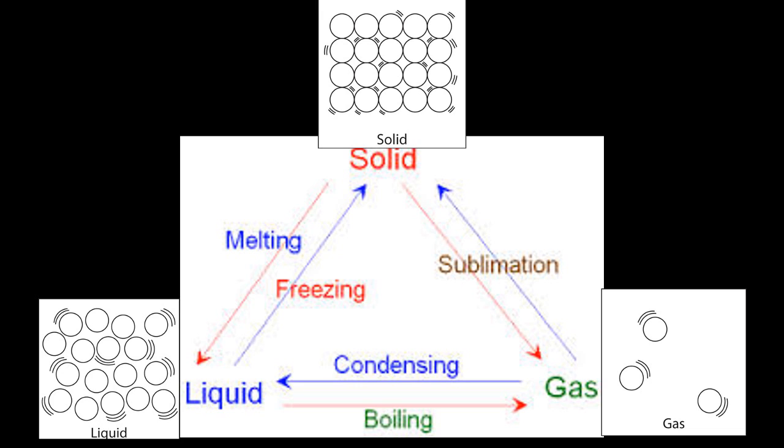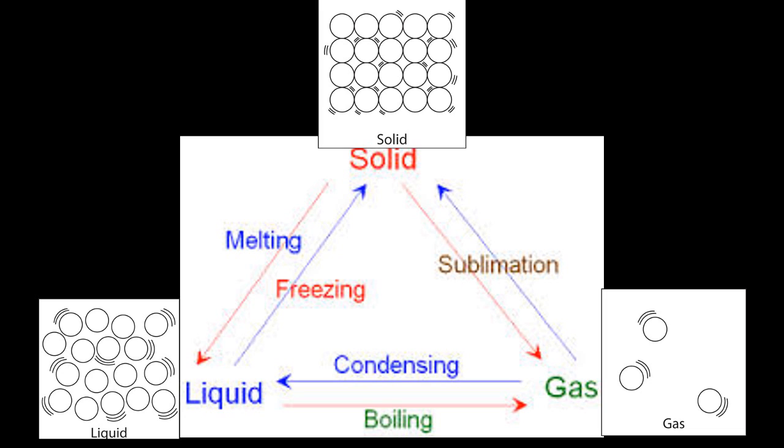When a liquid is heated, the particles gain even more energy. The energy makes the particles move even faster, which weakens and breaks the bonds holding the liquid together. At a certain temperature, the particles have enough energy to break their bonds. This is called evaporating, and the liquid turns into a gas. The change of a solid into a liquid is called melting. The change of a liquid into a gas is called evaporating.